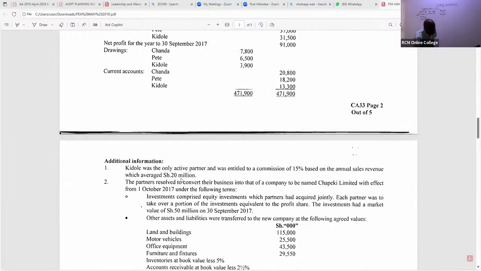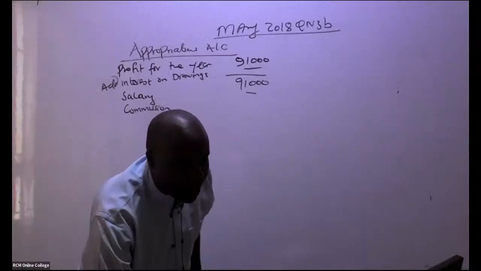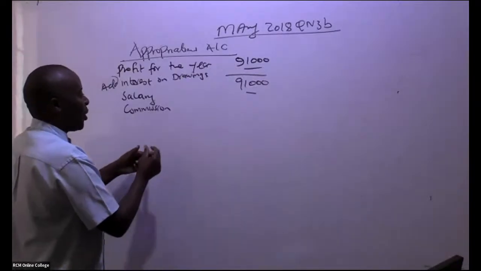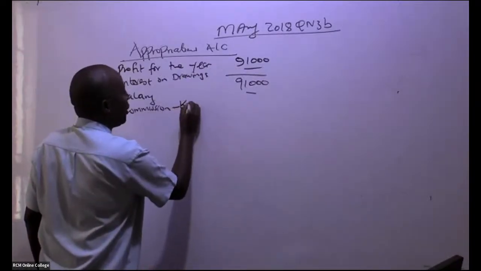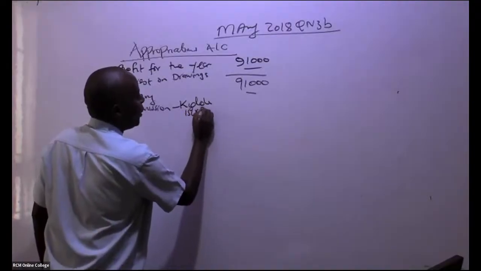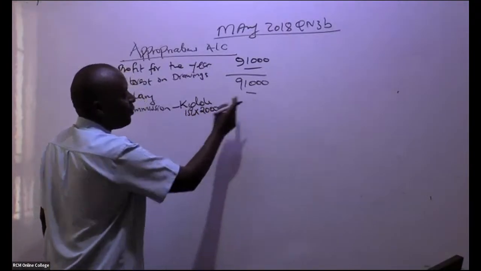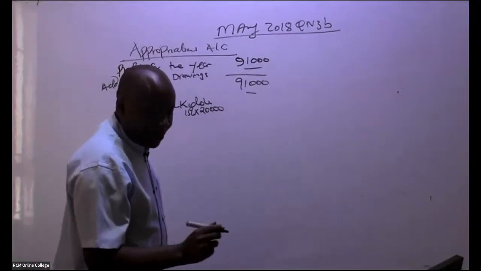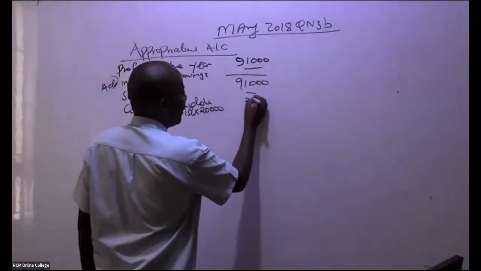So you're talking of 20,000. We have here commission being appropriated, being distributed. So we have commission TL, which is 15% of this 20,000. Can somebody give me this figure? They're giving me a figure of 3,000.